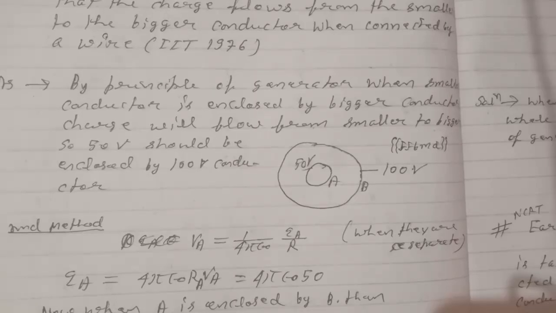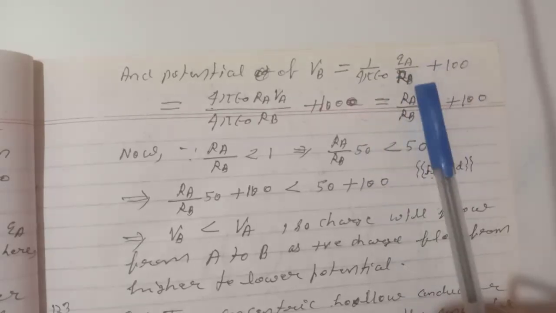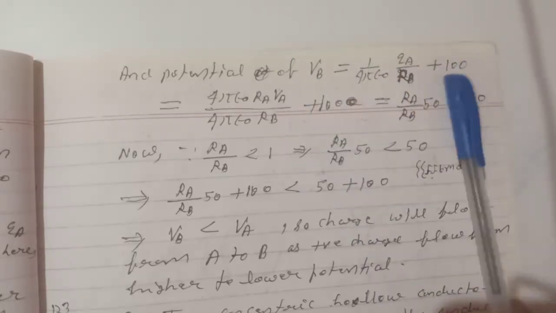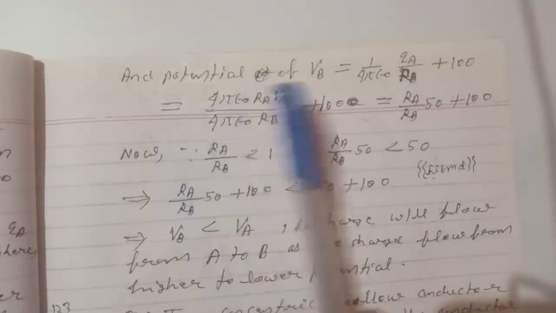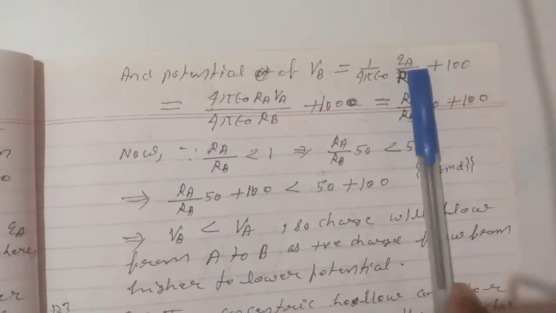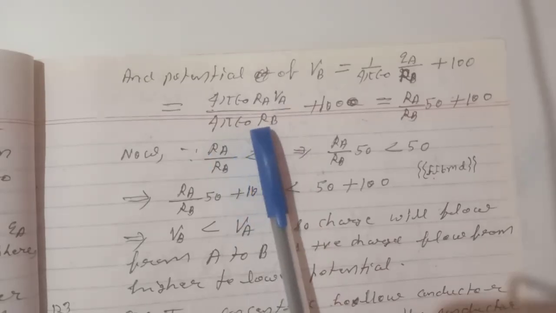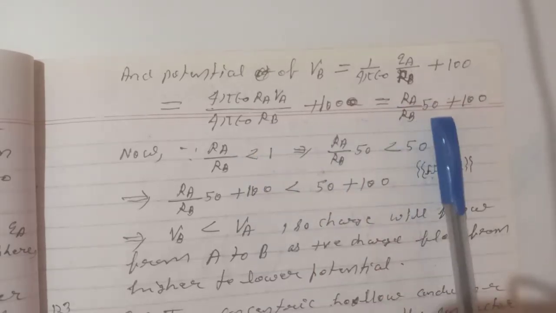Now when A is enclosed by B, then the potential of A will be 50 volts plus 100 volt, equals 150 volt. And the potential of B will be 1 by 4 pi epsilon naught QA by RB due to the smaller sphere, plus 100, because the potential of the bigger sphere is given. Now the value of QA is given, so 4 pi epsilon naught RA into VA divided by 4 pi epsilon naught RB, plus 100, or RA by RB into 50 plus 100.